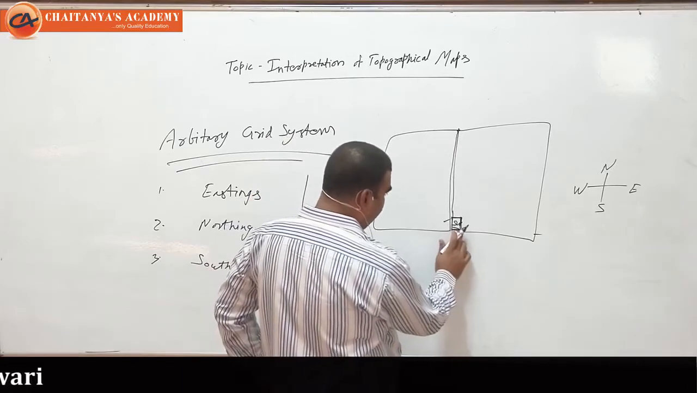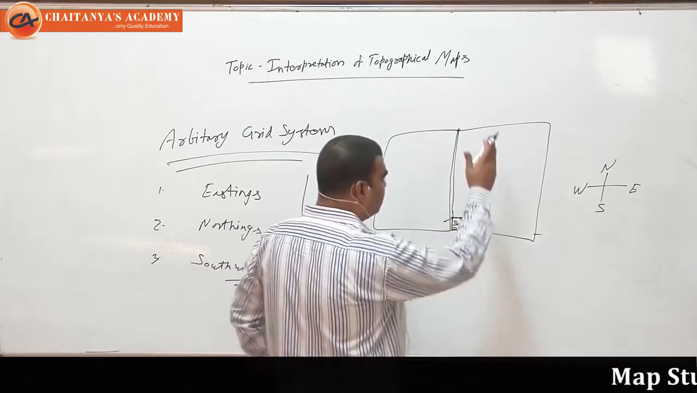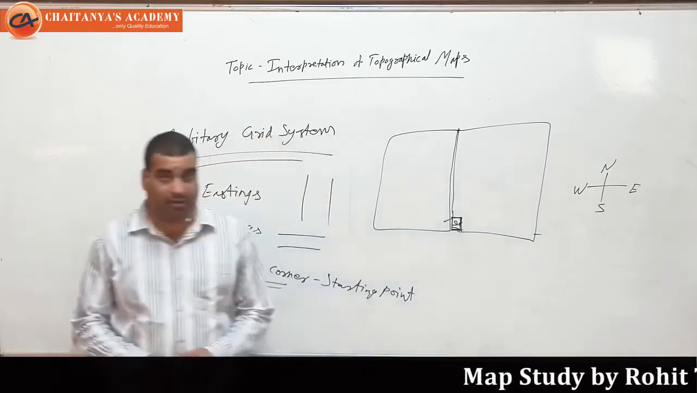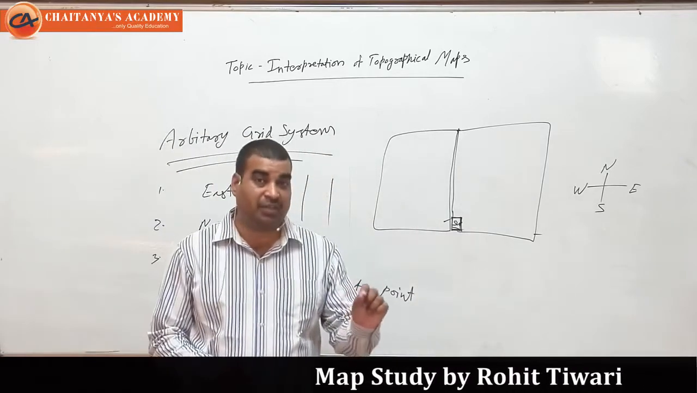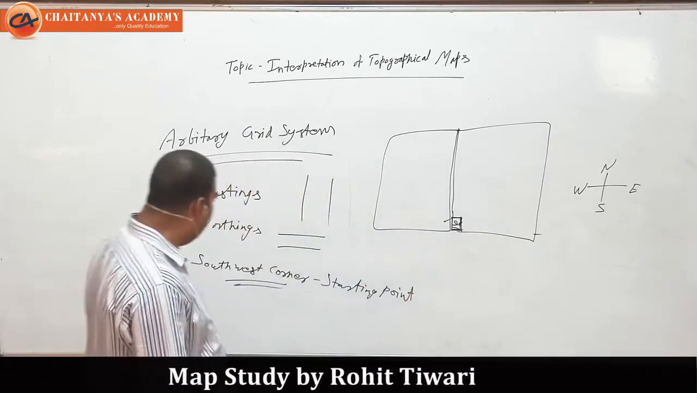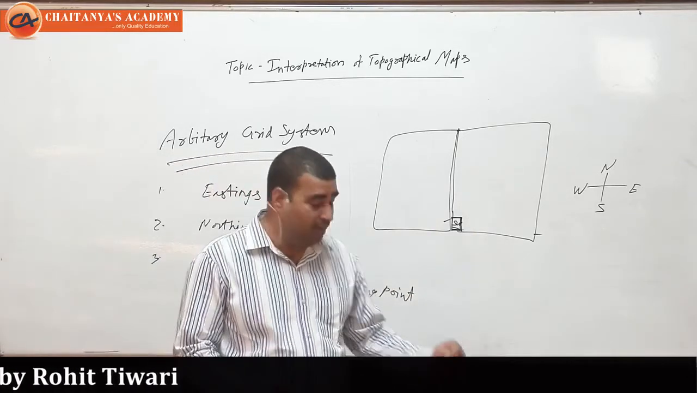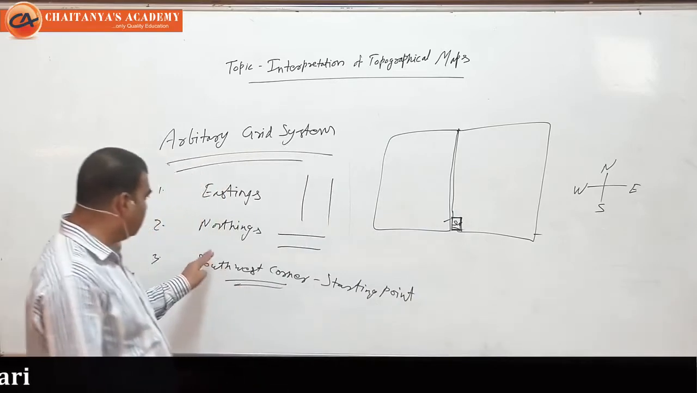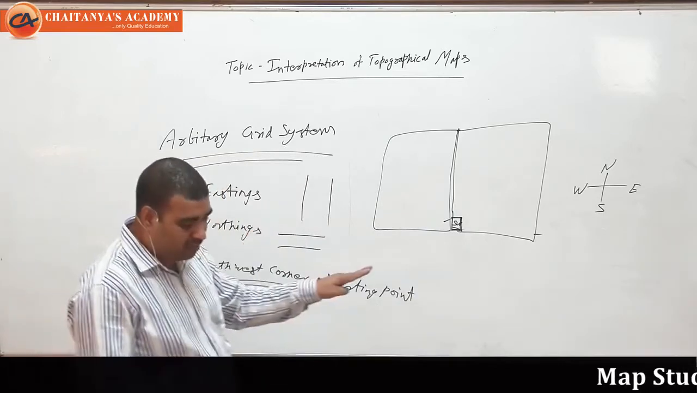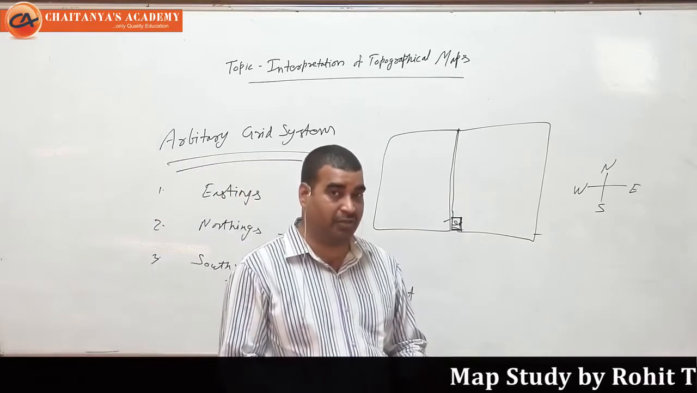So it is the starting point. It is going to end and then it is going to start. So always remember, the southwest corner will be the starting point. What are the northings? Vertical lines are the eastings, and horizontal lines are the northings on the map.